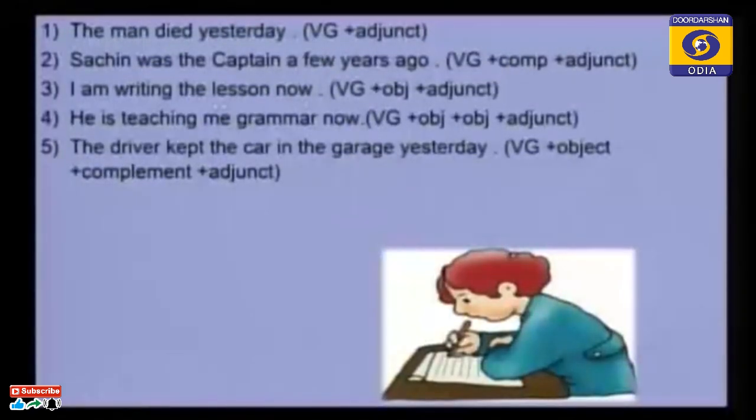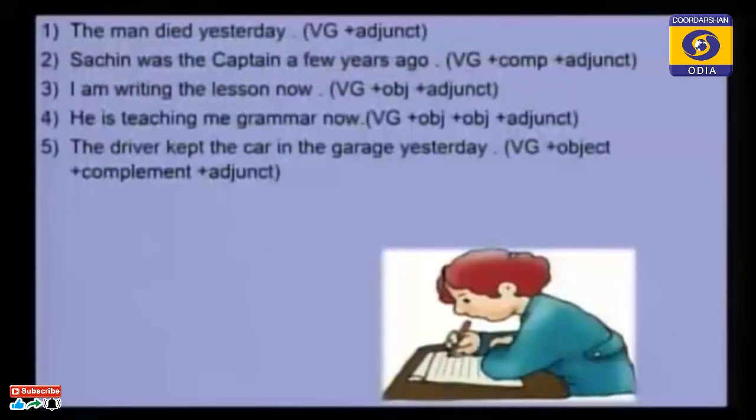And the next one is, please see, he is teaching me grammar now. "He" is the subject. "Is teaching" is the verb. And "me" is the indirect object. "Grammar" is the direct object. "Now" is an adjunct. And I think perhaps you have understood what is direct object and what is indirect object.